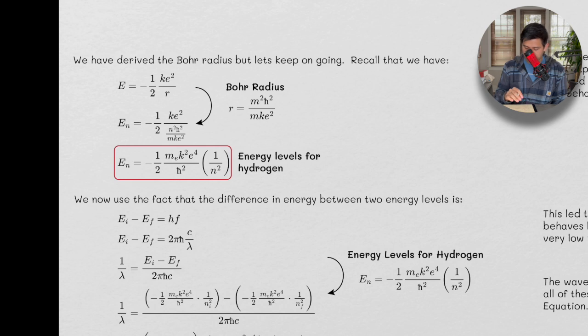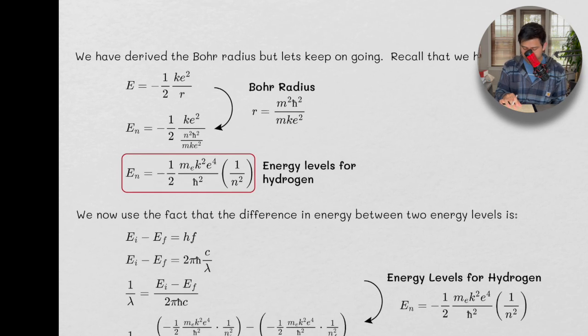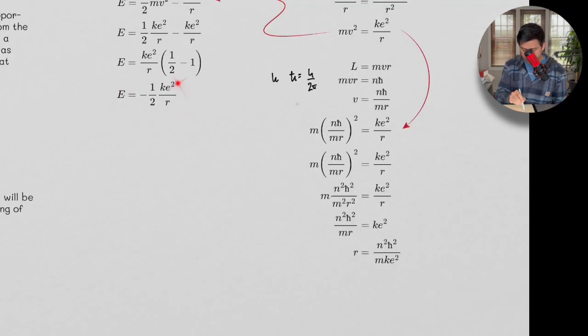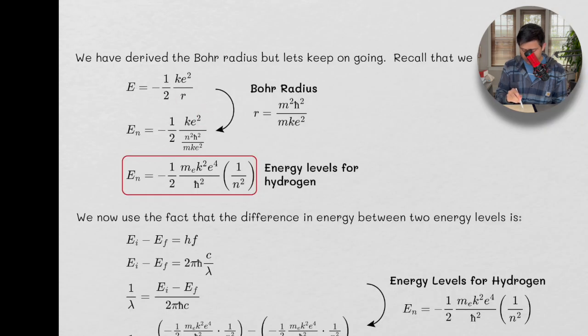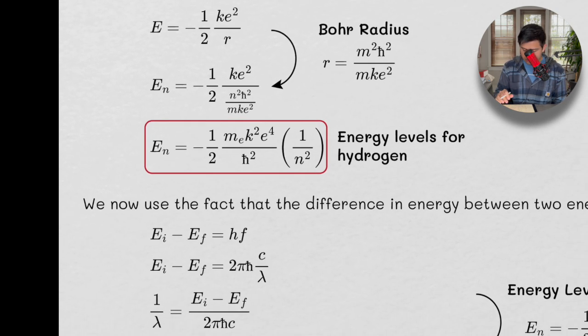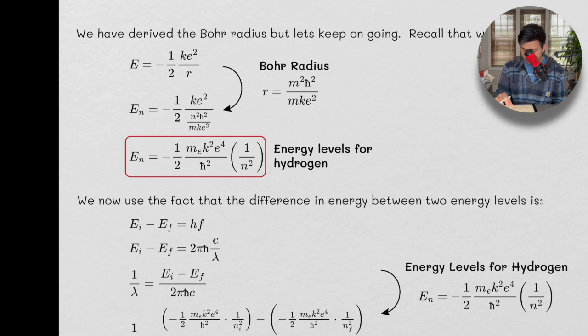Let's keep on going, because we want to get to an interesting equation called the Rydberg equation. So we logged this guy in the back of our head. Let's take this guy now and apply it, and we get this. Then to get from here to here, we have n squared, and all these other factors come out as a constant. And here, these are the energy levels for the hydrogen atom.